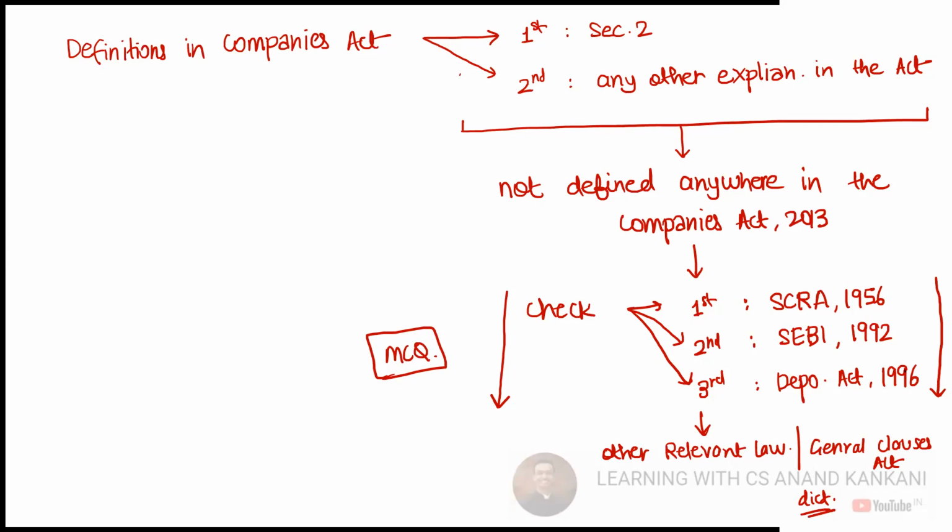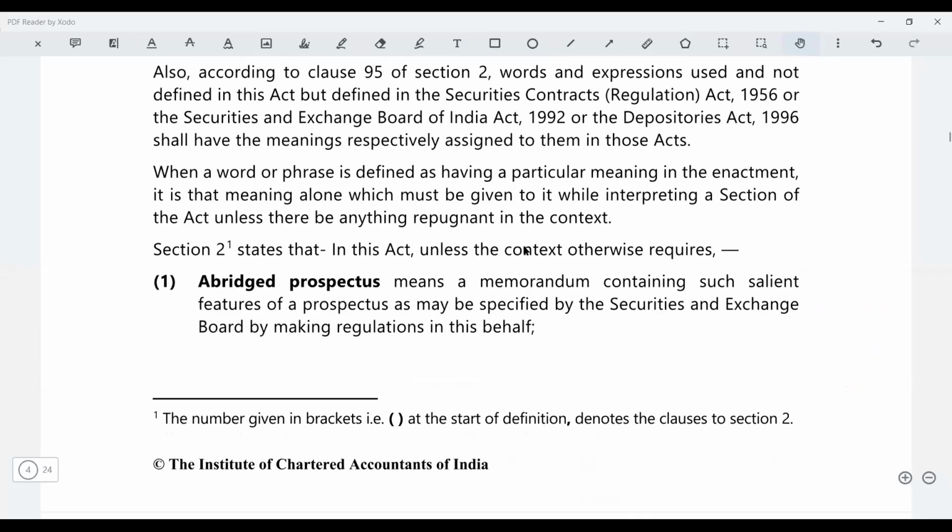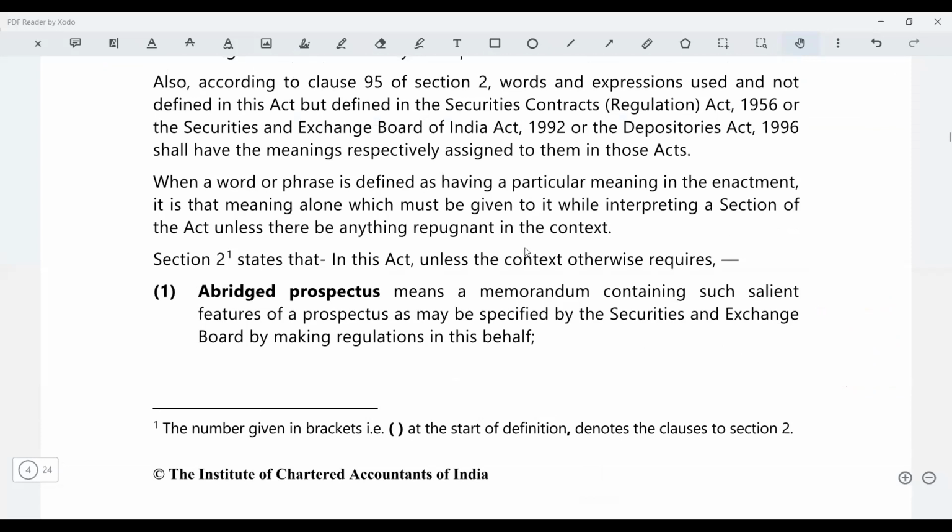Okay, in other laws also you will find it in this way, but in this particular act you will find it in this way: 1956, then 1992, and then the 1996 act. So this can be one of the MCQ questions. Also, according to clause 95 of section 2, words and expressions not used in the act but defined here, you'll have to follow this, right?